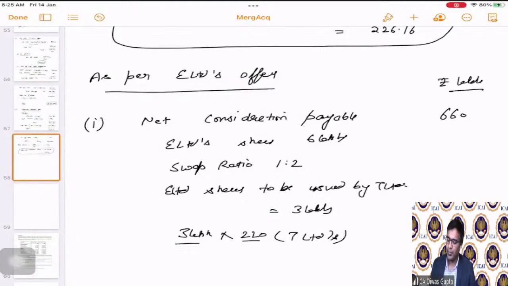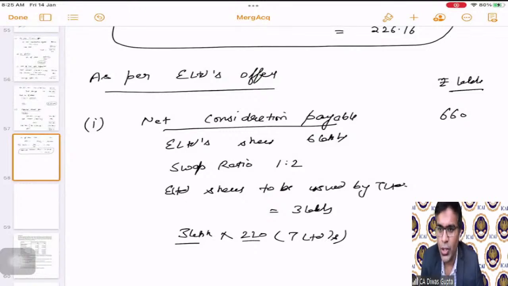Okay, students. Why I've done this is I have just gone step by step. So current E Limited's number of shares are 6 lakhs. As per the swap ratio, the number of shares to be issued by T Limited to the shareholders of E Limited is 3 lakhs, and those shares will be issued at the current market price of T Limited, which is 220, and hence the total amount payable is 660.